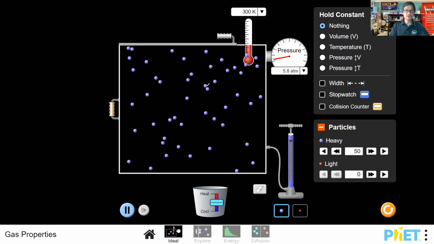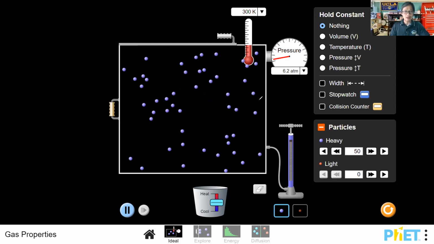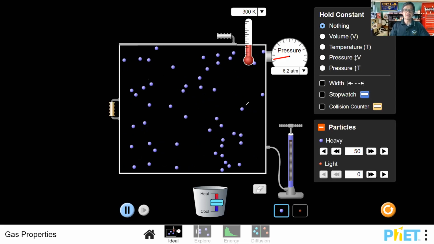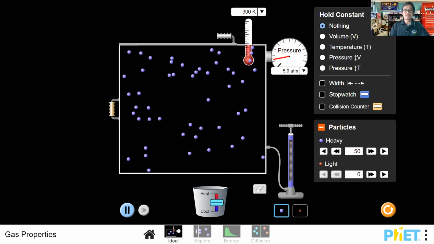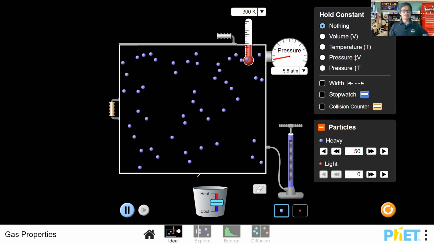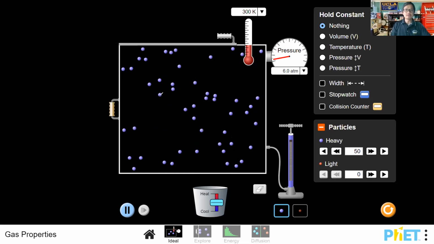They are pushing in on one another. They're not only pushing on one another. If you notice here, they are bouncing off the walls of this container as well. And as they bounce off the walls of these containers, that's what leads to the pressure. And remember, these collisions are perfectly elastic collisions, but it's the result of the gas particles here.